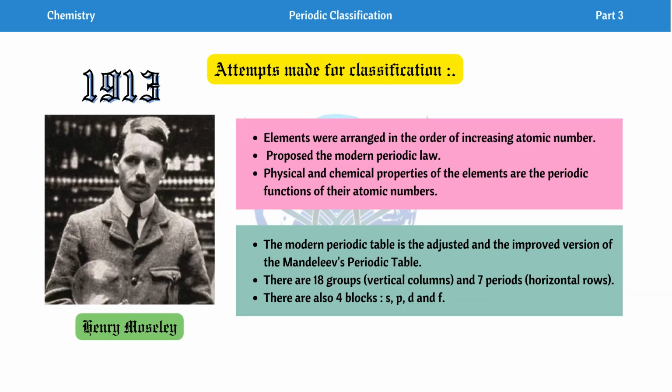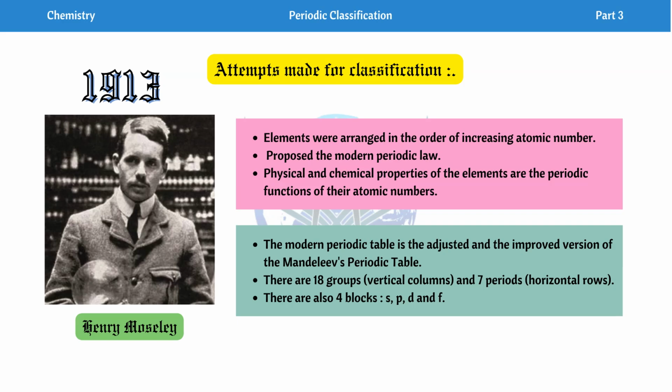Next we have, in 1913, Henry Moseley. Moseley tried classification in the year 1913. How did he classify? The elements were arranged in the order of increasing atomic number. This was the first time that atomic number was considered for classification, not atomic mass. So when was the first time atomic number was considered to be